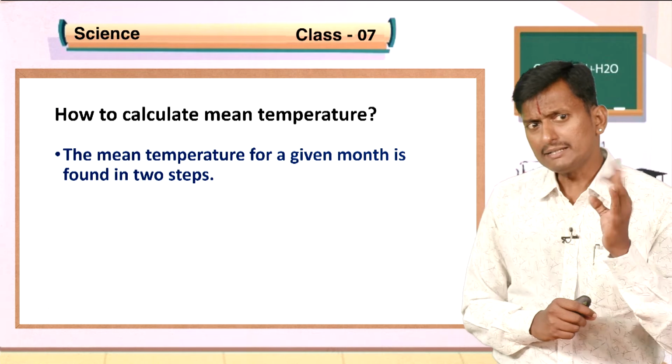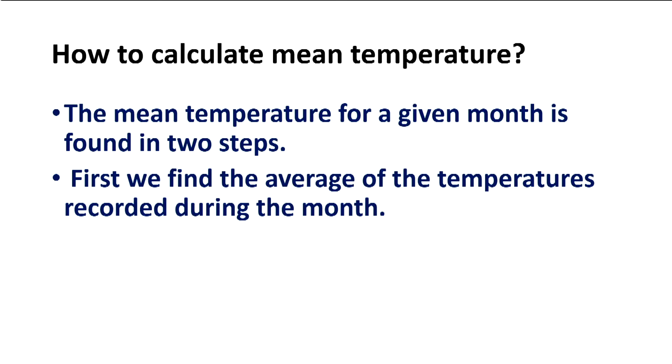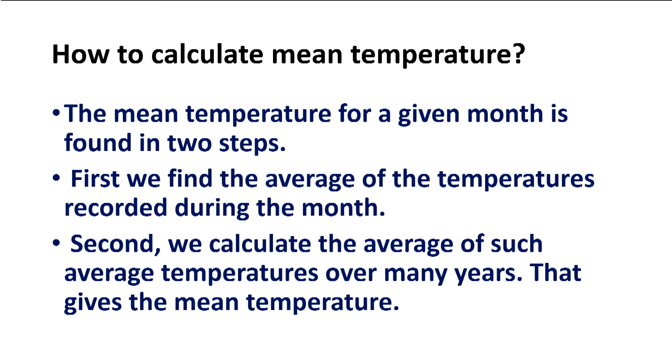Now, let us discuss how to calculate the mean temperature. The mean temperature for a given month is found in two steps. First, we find the average of the temperatures recorded during the month. Second, we calculate the average of such average temperatures over many years, that gives the mean temperature.